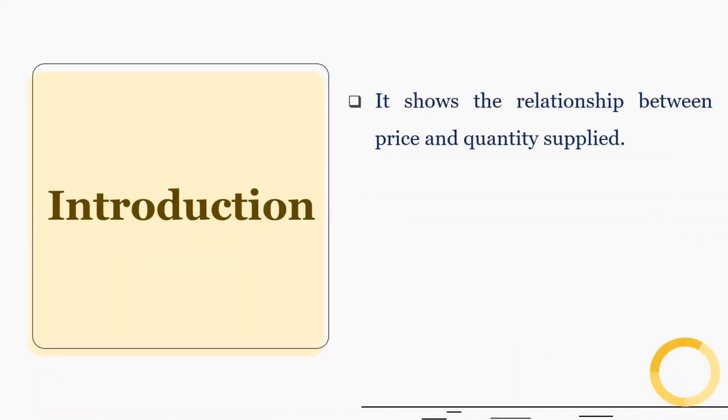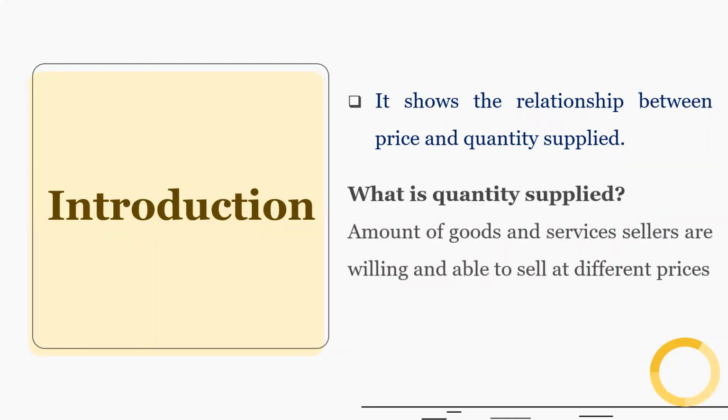Let's begin with the idea of law of supply. So law of supply shows the relationship between price and quantity supplied. Now, what do we mean by quantity supplied? Quantity supplied is the amount of goods and services sellers are willing and able to sell at different prices.